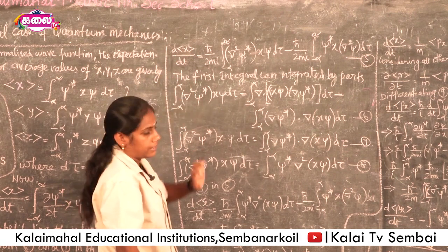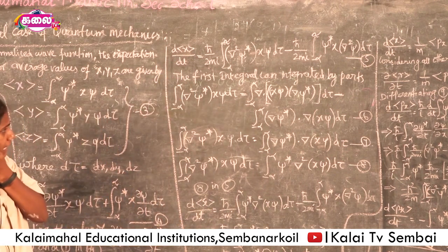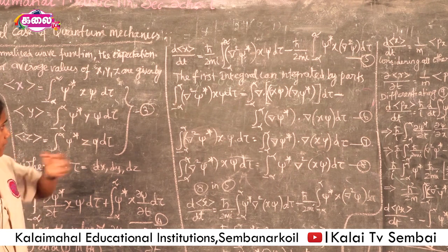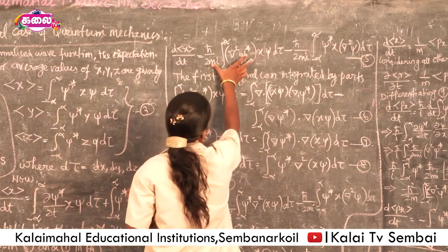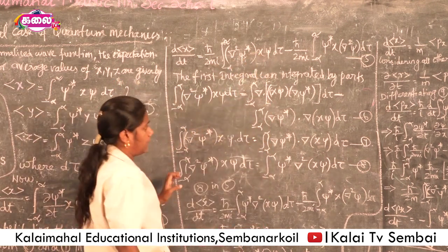The first integral in equation 5 is integrated by parts.